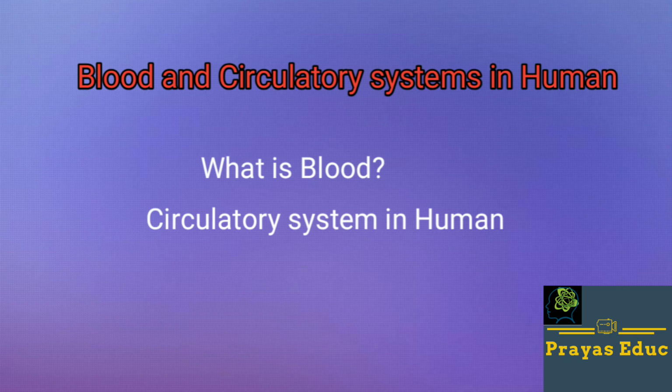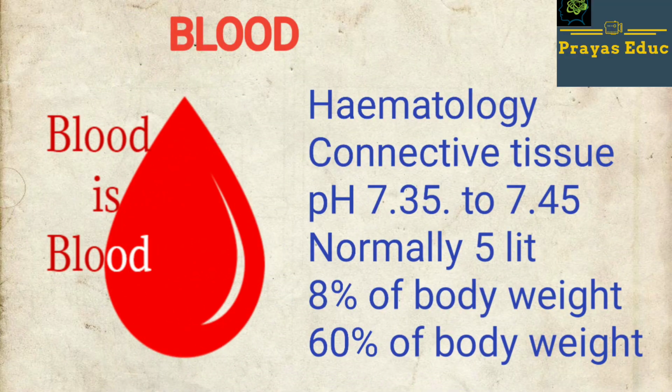Today we are discussing blood and the circulatory system in humans. First of all, we know about the blood. Blood is a connective tissue in the form of a viscous fluid material which flows throughout the body.